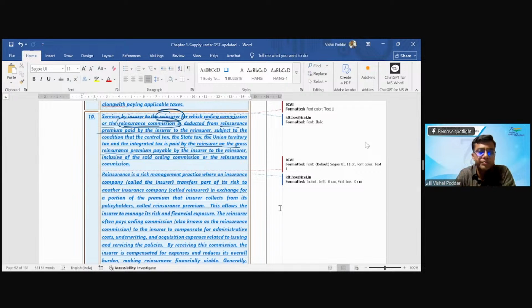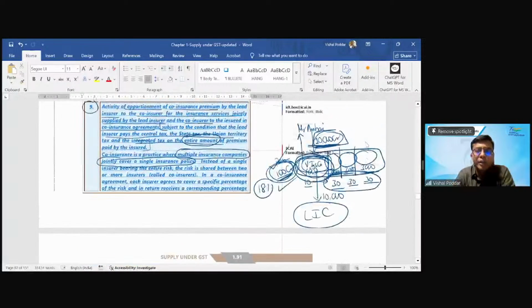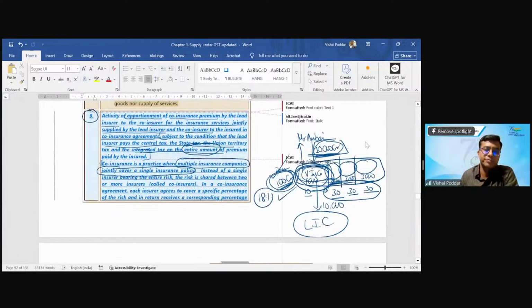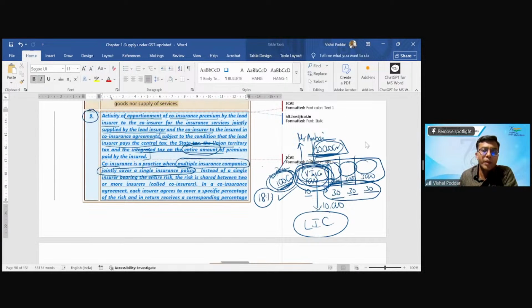Now, interestingly, when there is reinsurance, I have received 100 crore as premium, and between me and LIC, I have decided that I will pay them 98 crores. Means I will keep only 2 crores for myself, because anyways the full liability is now taken by LIC. So I'm keeping 2 crores as insurance premium with me, and I am ceding. Ceding is a technical word, means I am giving away the 98 crore premium to LIC.